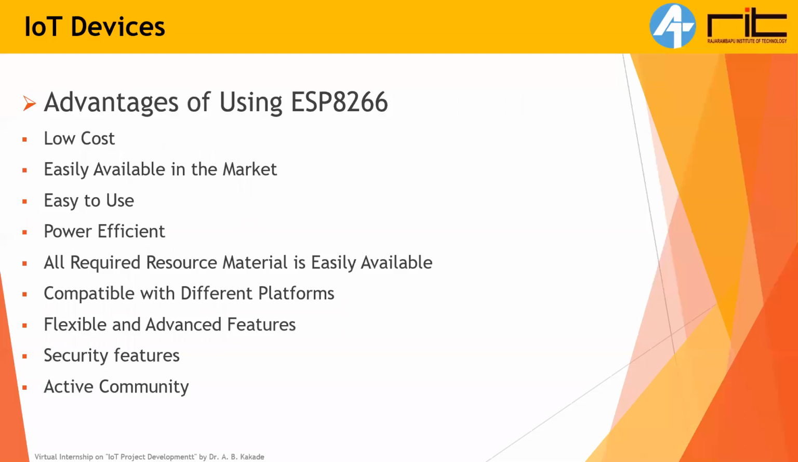Next up, why we have chosen ESP8266, not only in this internship program but in our products also. So these are the advantages of using ESP8266. First one is low cost. I think we have used it in our products at 100 rupees, 129 rupees, something like that, which is very cost efficient. And I think it is one of the cheapest Wi-Fi modules available out there in the market. So the first reason is low cost.